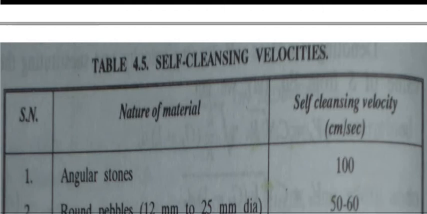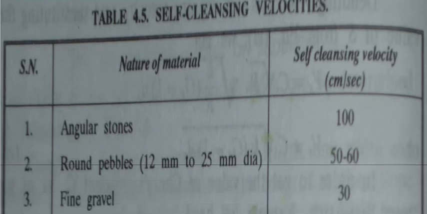So if round pebbles are present in the sewer line, about 12 mm to 25 mm in diameter, the self-cleansing velocity should be 50 to 60 centimeters per second, that is about 0.5 to 0.6 meter per second.